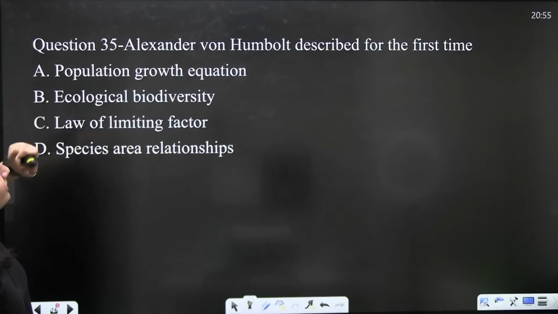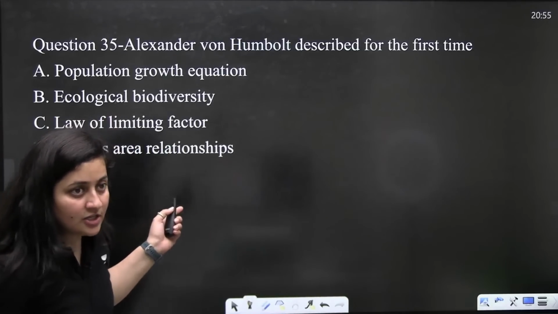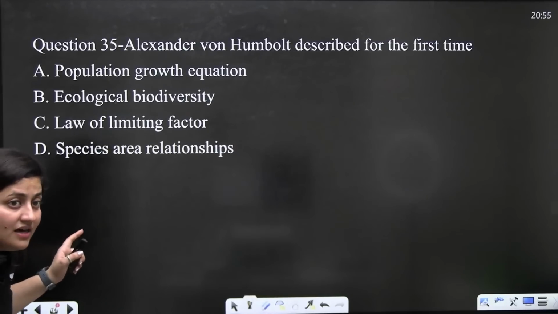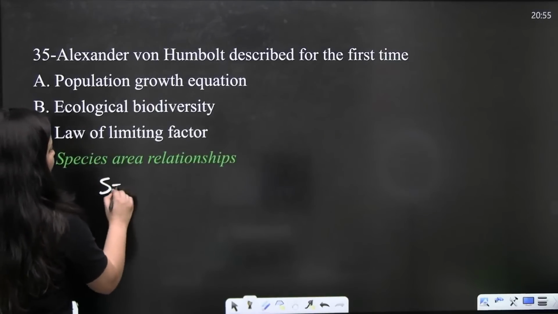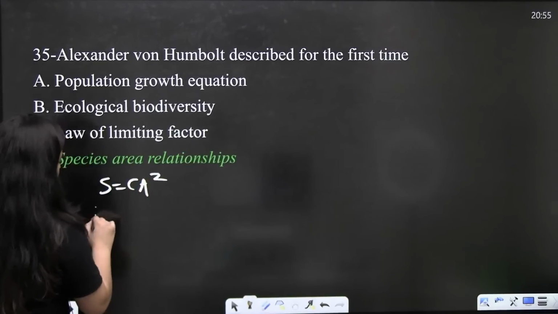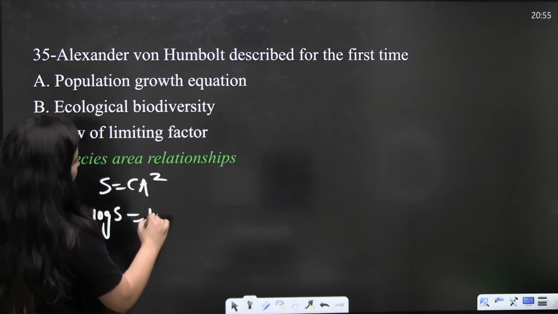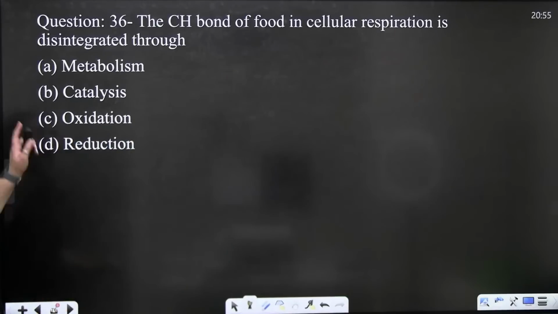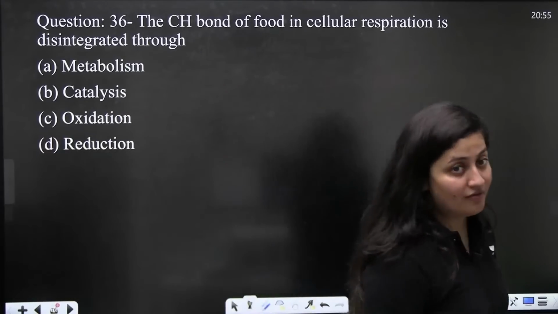Next question: Alexander von Humboldt described for the first time. Even in yesterday's class we discussed it. He described the species area relationship, S equals C A to the power Z. On a log scale, it is log S equals log C plus Z log A. Done.